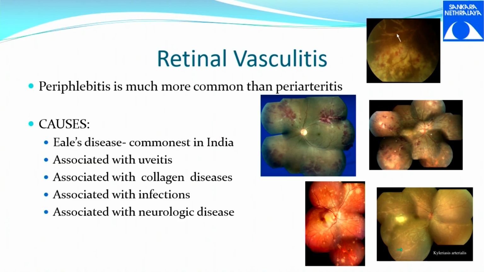There are a few places of vasculitis. You also see it in other collagen diseases, say for example in SLE, you can have retinal vasculitis. In neurological diseases like multiple sclerosis, you do look for retinal vasculitis.